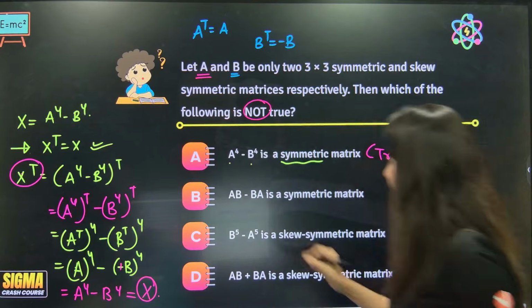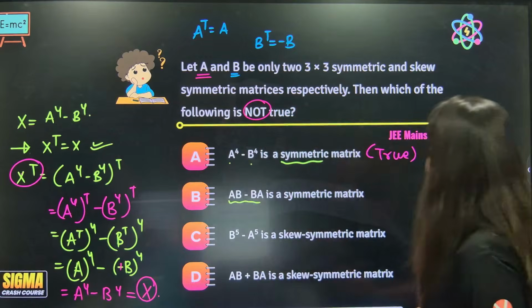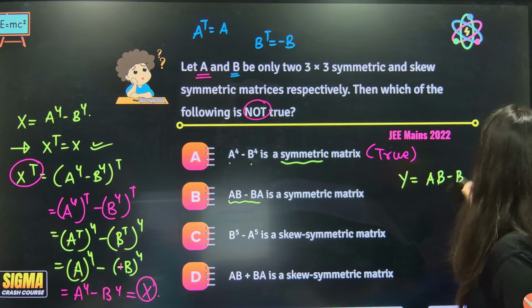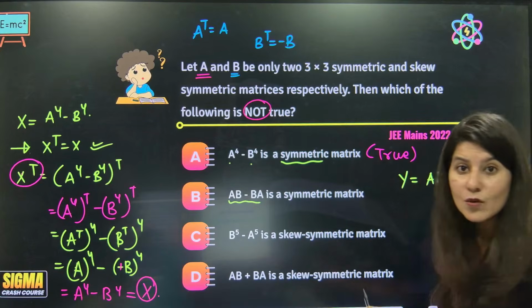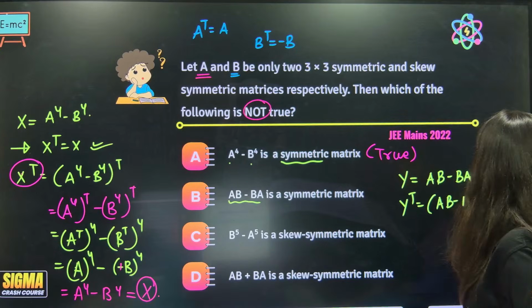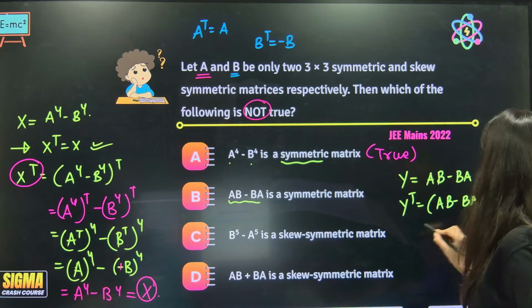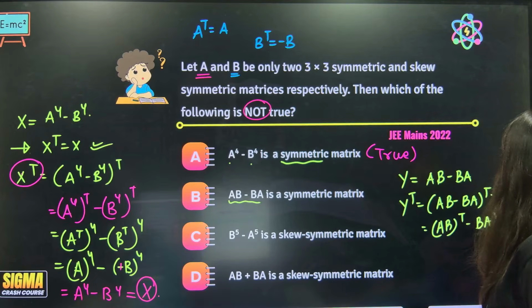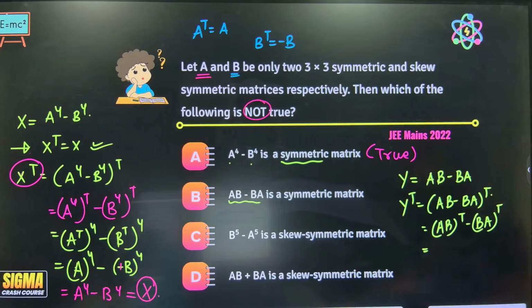Okay. AB minus BA is a symmetric matrix. Let's take Y. Y is AB minus BA. Now you need to check Y transpose. Take the transpose: AB minus BA transpose. This is AB transpose minus BA transpose. Now the reversal property comes into the picture.